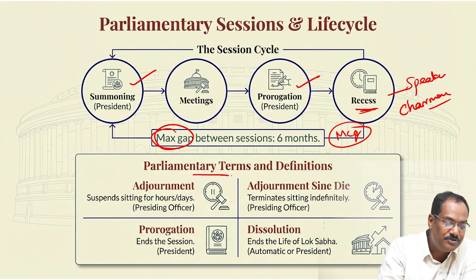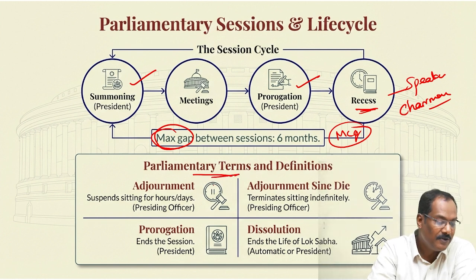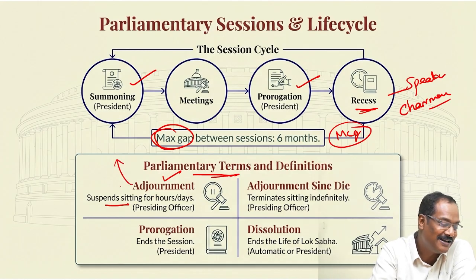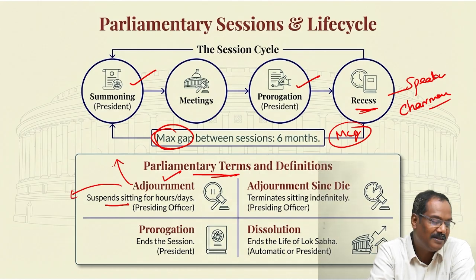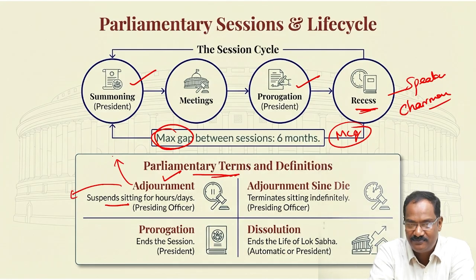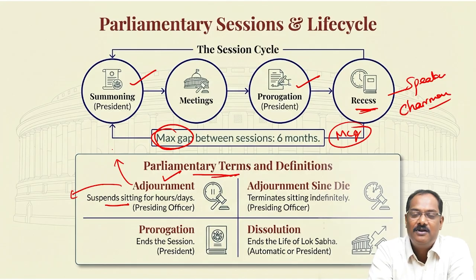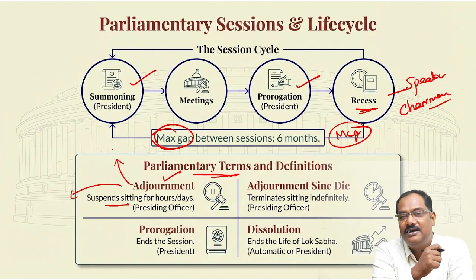Now, what are the terms we should know? Very important terms. One is adjournment. If you say only adjournment, the house is adjourned, that means the house is taking a break. For example, in my offline classes, after taking a 2-hour or 1.5-hour class, I'll ask them to go for a break, have some water, just walk around and come back. That kind of break or recess is known as adjournment.